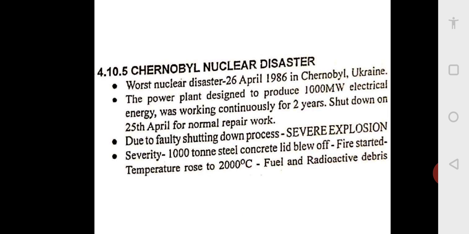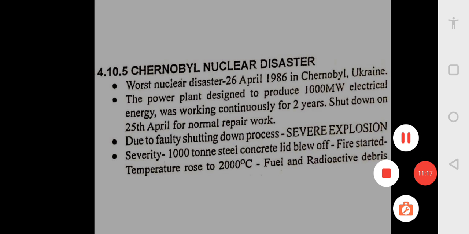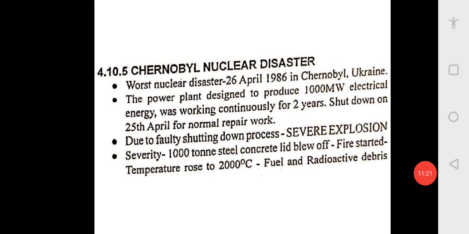And lastly, we look at something very famous in the earlier Russia. There is a place called Chernobyl, where there is a nuclear power plant. The worst nuclear disaster happened on 26th April 1986 in Chernobyl, Ukraine. Now it is in Ukraine.